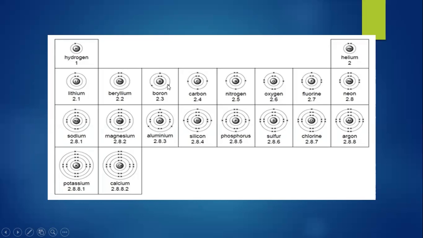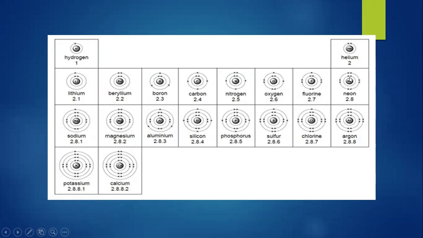And for example, here you can see neon. Neon has 10 electrons. If it has 10 electrons, then in the first shell, which is known as the K shell and is near the nucleus, we can arrange 2 electrons, and then there are 1 2 3 4 5 6 7 8, 8 electrons that will be arranged in the second shell. We are going to arrange 8 electrons in the second shell, so it will become complete.